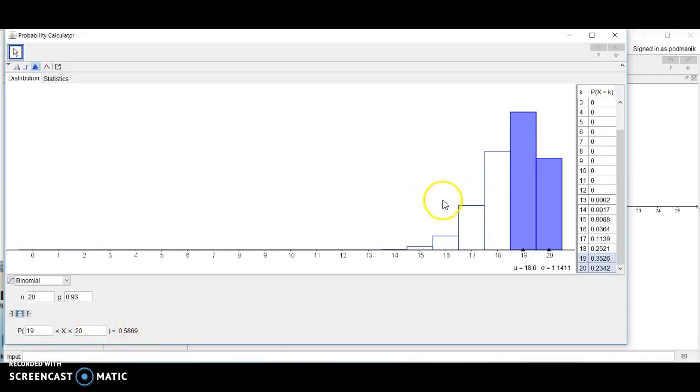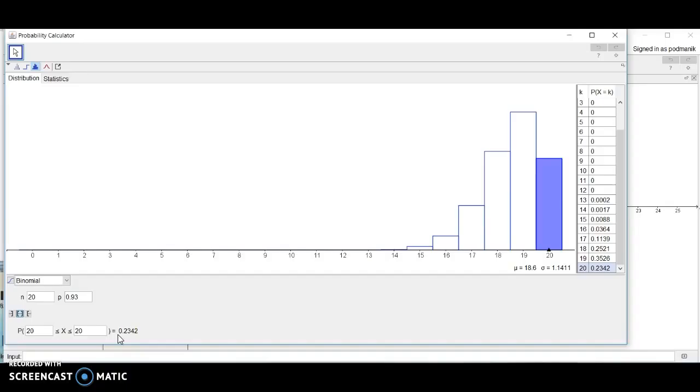So the probability of actually observing 19 or more successes is 59%, assuming the null hypothesis, which is that there's a 93% success rate. So even if you got 20 out of 20, your probability of observing that under the null hypothesis would be 23%.